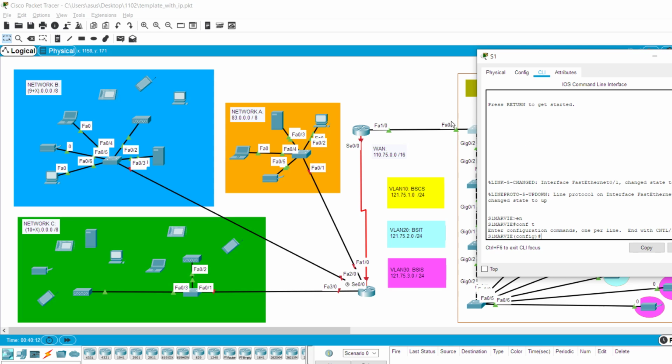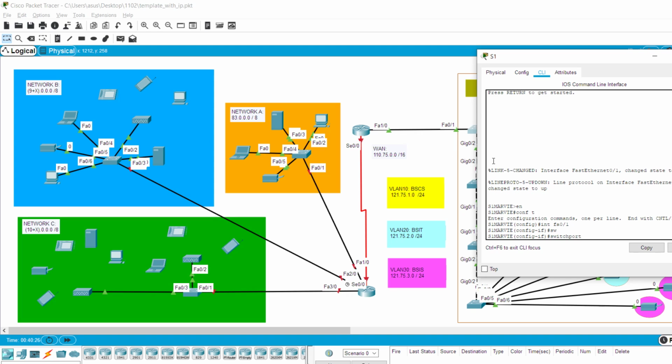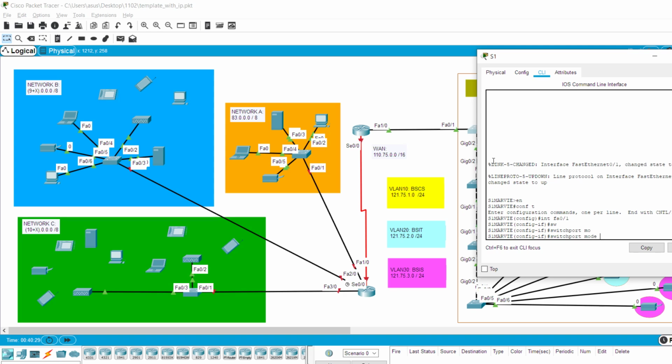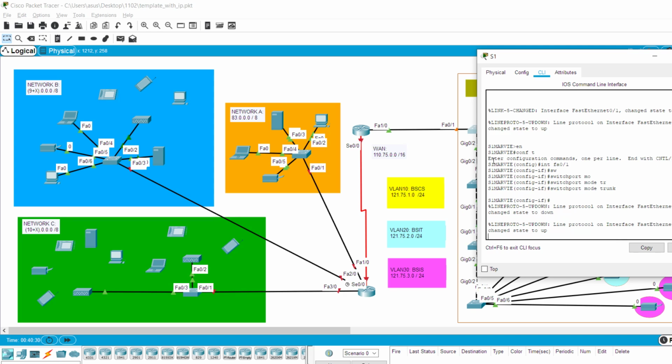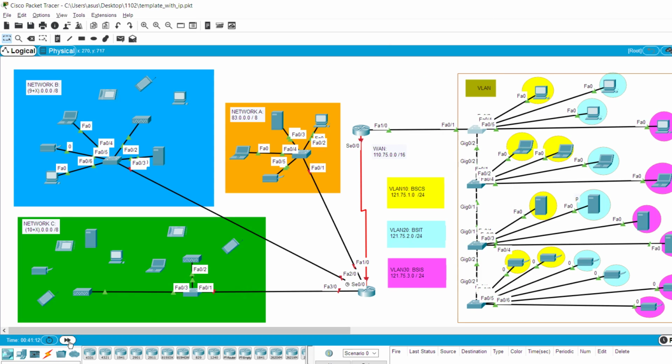Since we're trunking the router to the switch, we type in interface fa0/1, that's the port connecting it to the router, and then switchport mode trunk, enter. So it's up. Let's ping.